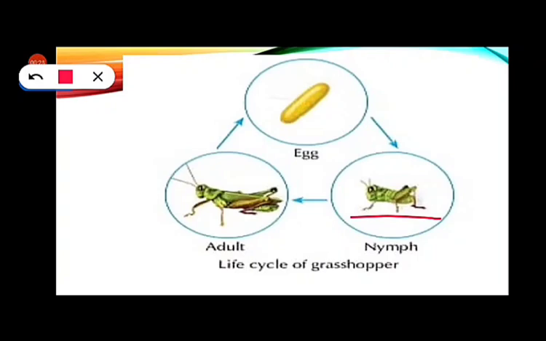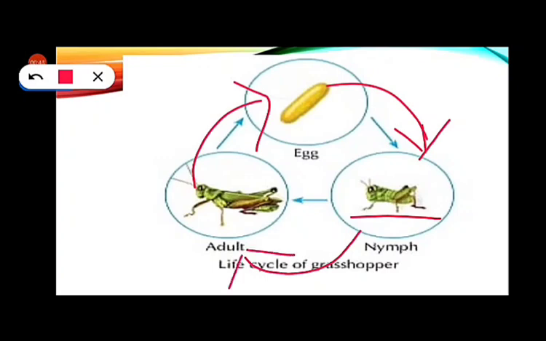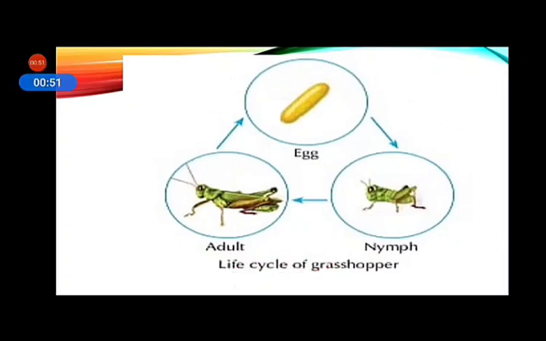As nymph grows, it sheds its skin by the process of molting and develops wings. After that, it becomes an adult. So, adult lay eggs, then become nymph. From the nymph, the adult grows. Okay, so this is the life cycle of a grasshopper.